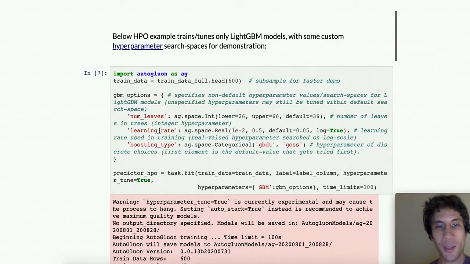The learning rate used during gradient boosting might be considered a real valued hyperparameter that lies between 0.01 and 0.5, searched on a log scale with a particular default value to use first. And the type of boosting used during training might be a categorical hyperparameter with two possible options.